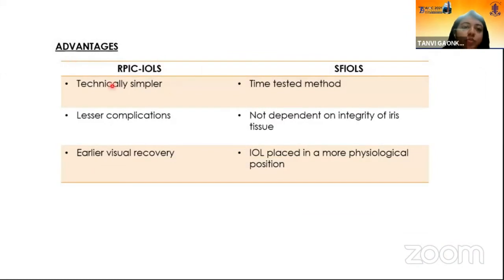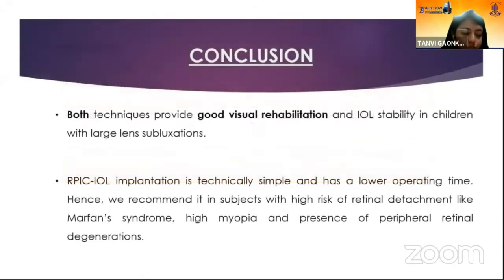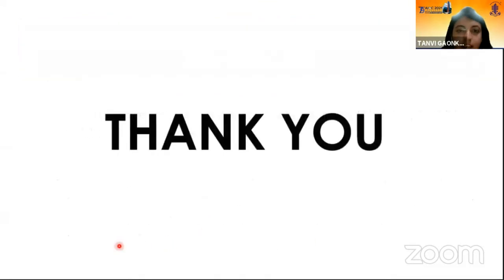Comparing the advantages, retropupillary iris claw IOLs are technically simpler with fewer complications, and hence they have an early visual recovery. SF IOLs, on the other hand, are not dependent on the integrity of the iris tissue. Therefore, they can be implanted in conditions like aniridia and traumatic mydriasis. Also, the IOL is placed in a more physiological position. Hence, I'd like to conclude that both the techniques provide good visual rehabilitation in children. However, retropupillary, being a technically simpler procedure, could be recommended in patients with Marfan syndrome, high myopia, and presence of peripheral retinal degeneration. Thank you very much.